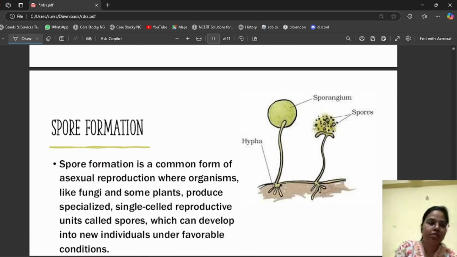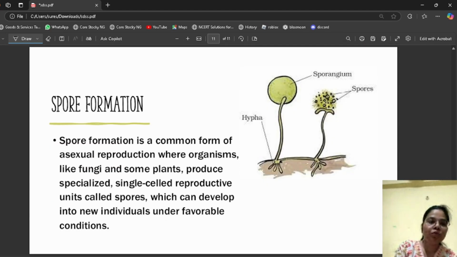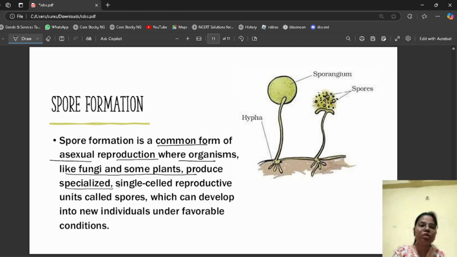Next, we have spore formation. Last, we have spore formation, a common form of asexual reproduction where organisms like fungi and some plants produce specialized single-celled reproductive units called spores, which can develop into new individuals under favorable conditions. In this, there is a structure called the sporangium and a root-like structure called hypha.